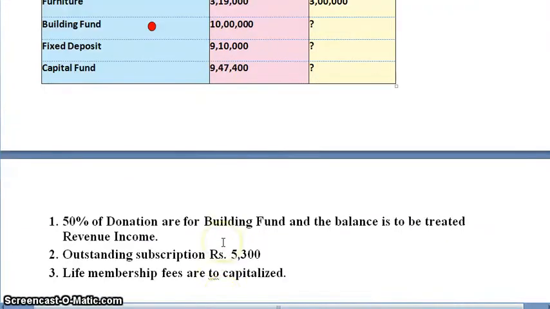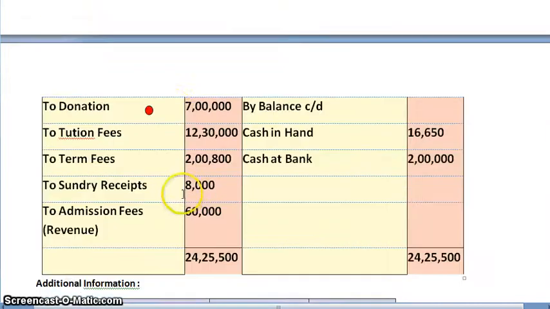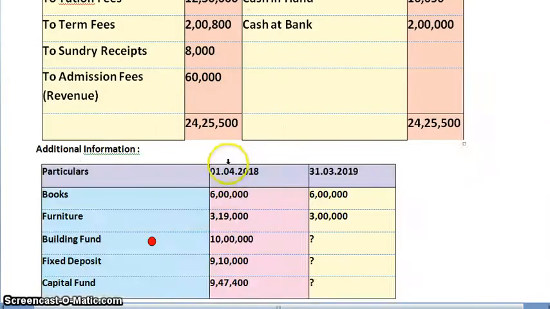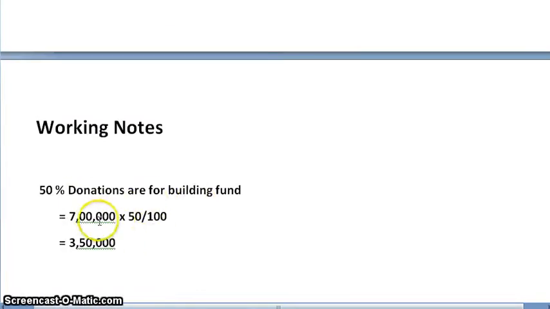Let us start with the adjustments. 50% of donations are for building fund and the balance is to be treated as revenue income. So donation amount is 7 lakhs. And when we calculate 50% of 7 lakhs, or half of 7 lakhs, we get 3,50,000.